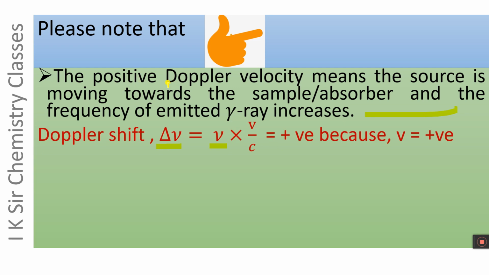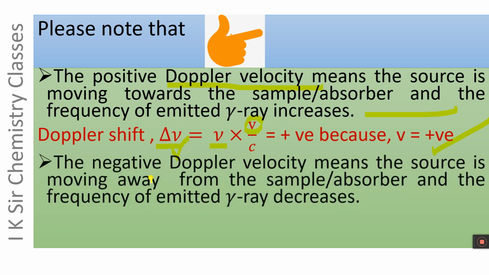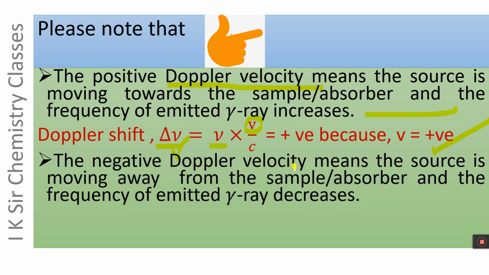If the Doppler velocity, that is v, is positive, delta nu will be positive and the frequency of emitted gamma ray will increase. The negative Doppler velocity means the source is moving away from the sample or absorber and the frequency of emitted gamma ray decreases.